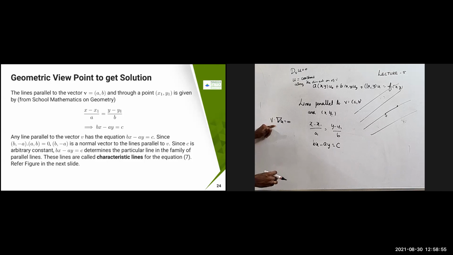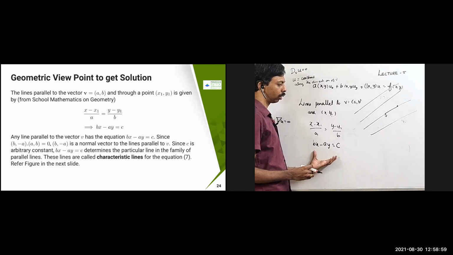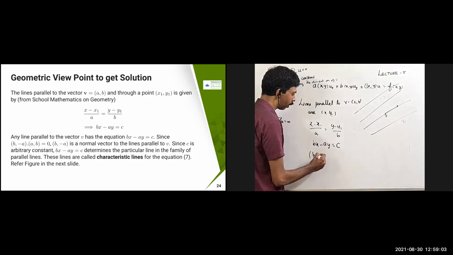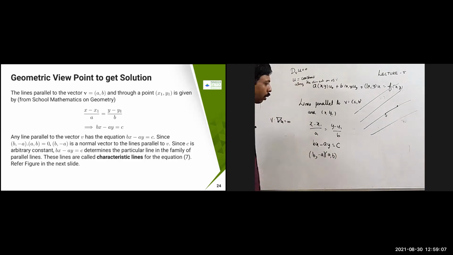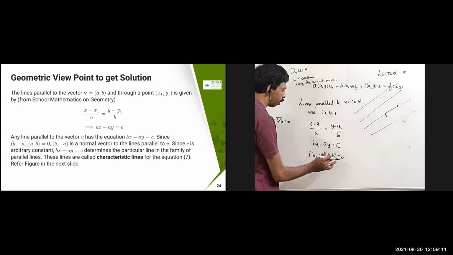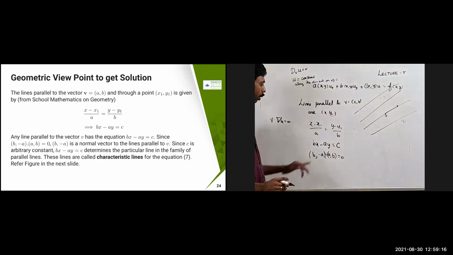Now, in order to find this, I have to find the lines perpendicular to this one. So I'm just trying to find the vector (b minus a, b). The dot product of (b, minus a) with (a, b) is going to become 0. So this is the lines corresponding to this one. When you take (a, b), that is going to become 0.